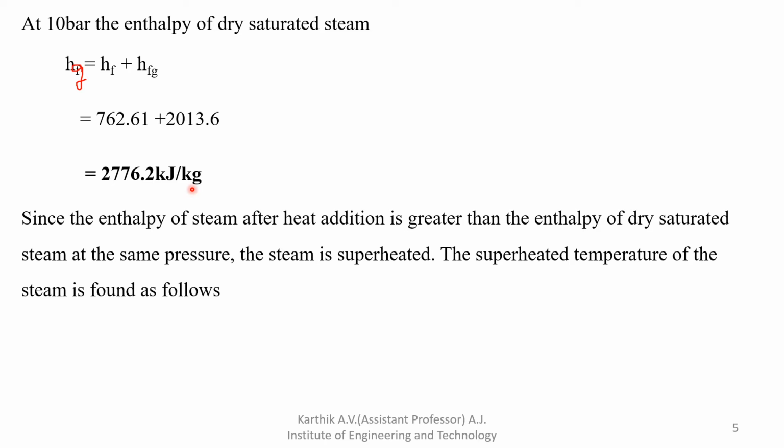Initially the wet enthalpy comes, next the dry saturated enthalpy, and the next one is the superheated enthalpy. Here, after the addition of 140 kilojoule per kg, the enthalpy is greater than 2776.2 kilojoule per kg. That indicates it is superheated steam. Then to find the temperature of the superheated steam, the actual formula is H superheated, which is 2875.9, as we already found from the previous slide. That is wet steam plus the addition of 140 kilojoule per kg.